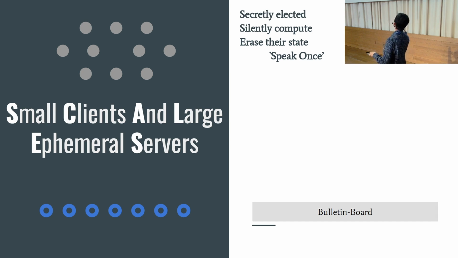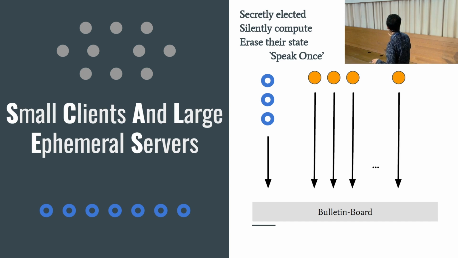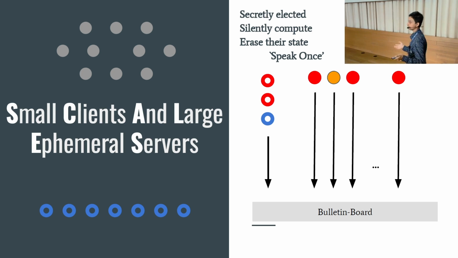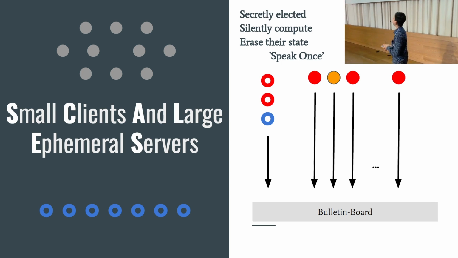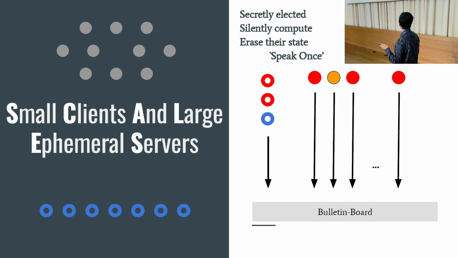Then we start the next phase where we have, again, a set of client messages and, one by one, a set of server messages. Such a protocol needs to be secure in the presence of an adversary that corrupts an arbitrary number of clients and all but one server in each phase. So that's what we have here.